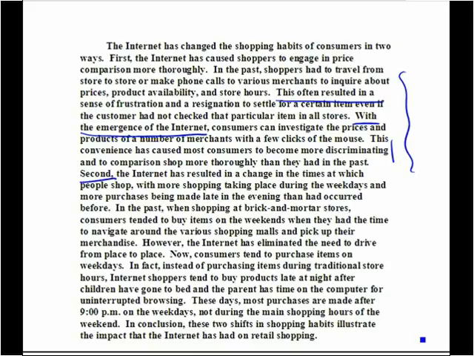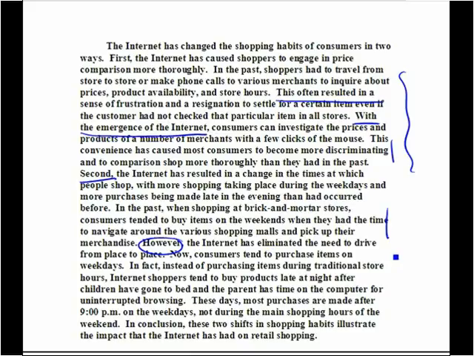Continuing, second, the Internet has resulted in a change at the times at which people shop, with more shopping taking place during the weekdays and more purchases being made late in the evening than had occurred before. In the past, when shopping at brick-and-mortar stores, consumers tended to buy items on the weekdays when they had the time to navigate around the various shopping malls and pick up their merchandise. So this is a description of the past.